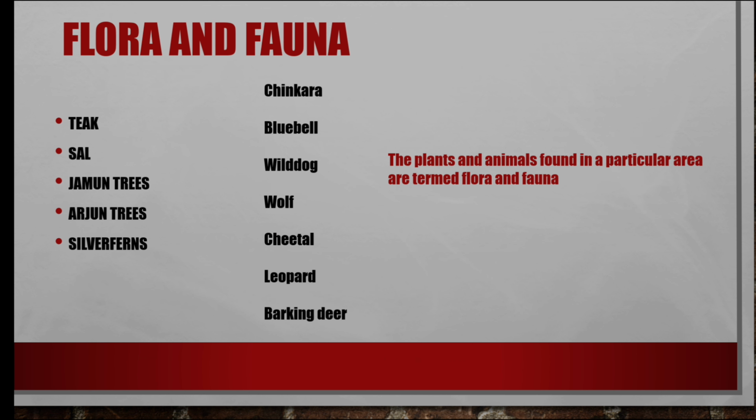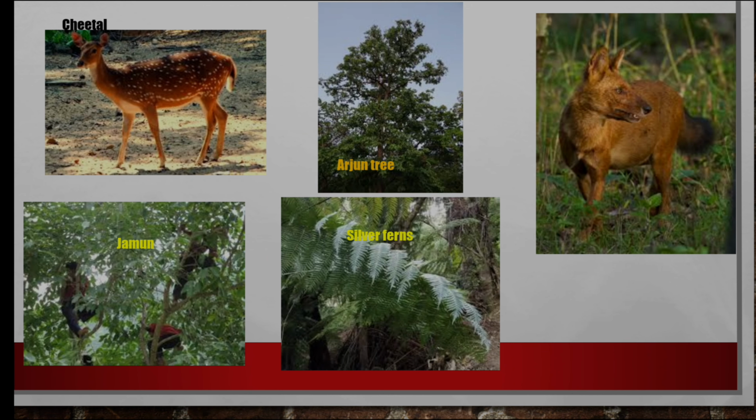Okay. Next, what flora and fauna are present in Panchmahi Biosphere Reserve? We saw that. A few flora: teak, sal tree, jamun tree, arjun tree, silver ferns. And a few fauna like bluebull, wild dog, wolf, cheetal, barking deer and leopard. What is flora and fauna? The plants and animals found in a particular area. And we saw a few features of flora and fauna.